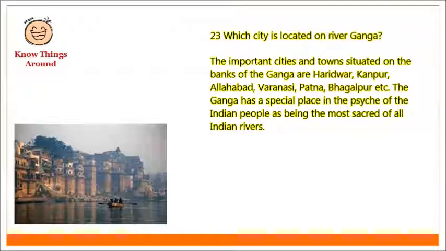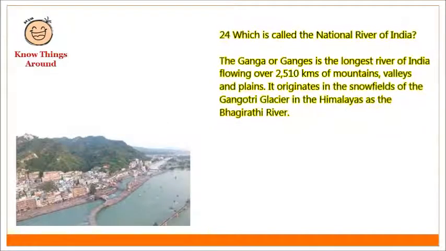Which city is located on River Ganga? The important cities and towns situated on the banks of the Ganga are Haridwar, Kanpur, Allahabad, Varanasi, Patna, Bhagalpur. The Ganga has a special place in the psyche of the Indian people as being the most sacred of all Indian rivers, which is called the national river of India.